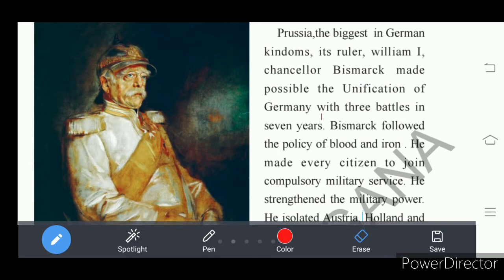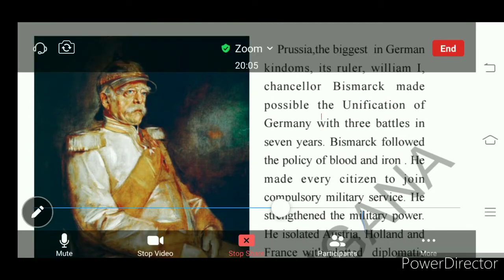Prussia was the biggest kingdom among the several small kingdoms of what we call Germany today. Understand? So Bismarck achieved this unification of Germany with three battles, and those three battles were completed in the span of 7 years. Understand? In which he followed a blood and iron policy.